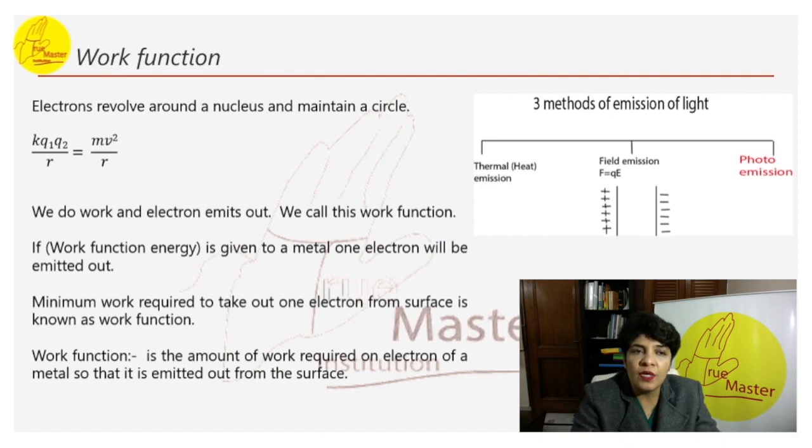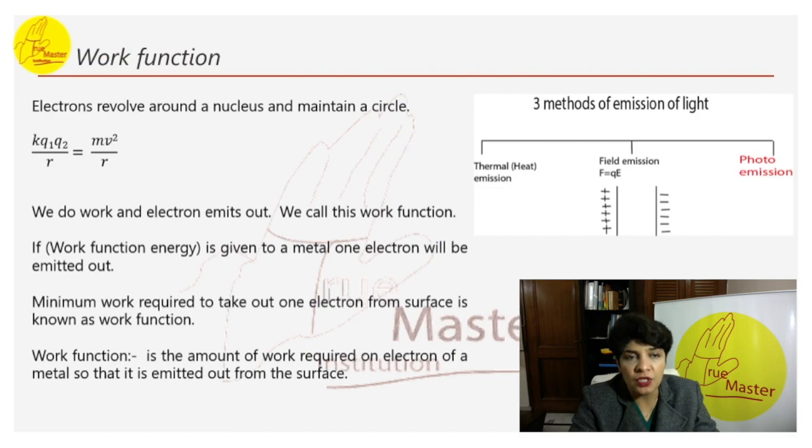Electrons revolve around the nucleus and maintain a circle. So we can say K Q1 Q2 by R is equal to the centripetal force mv square by R. So we do work and electrons emit out. We call this work function. Whenever we are doing some work and the electrons are coming out, that is called the work function.